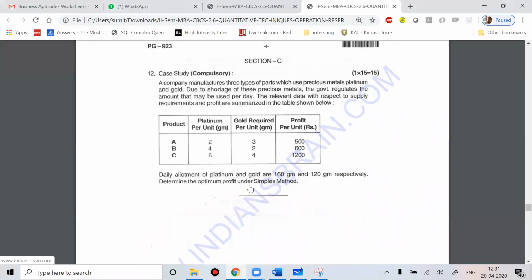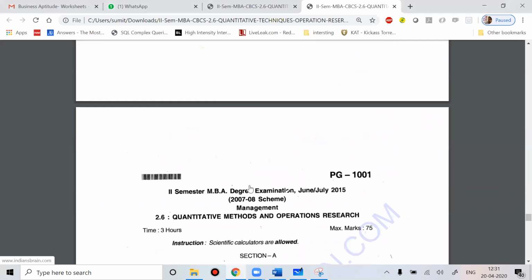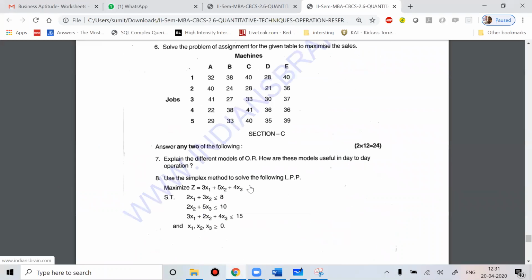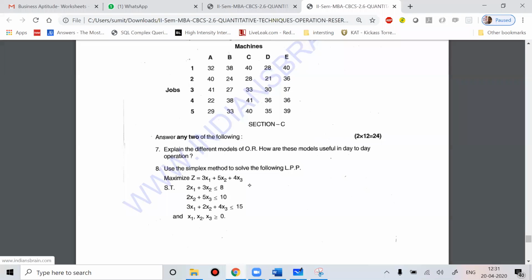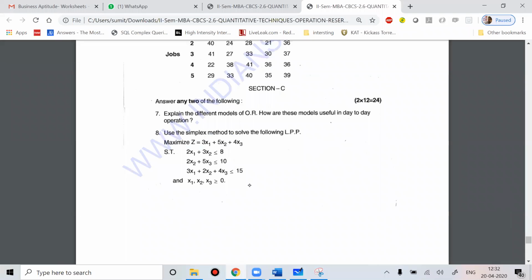So do this question as a homework. Question number 8 is your homework.